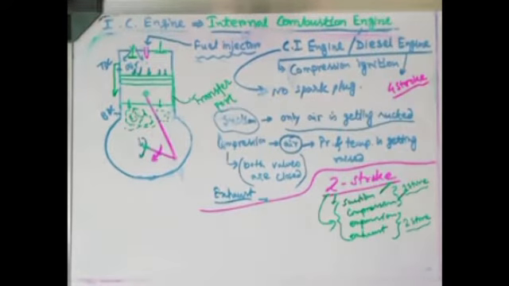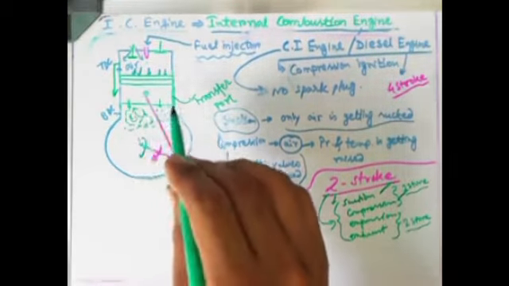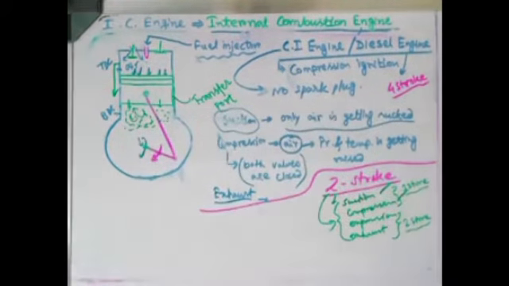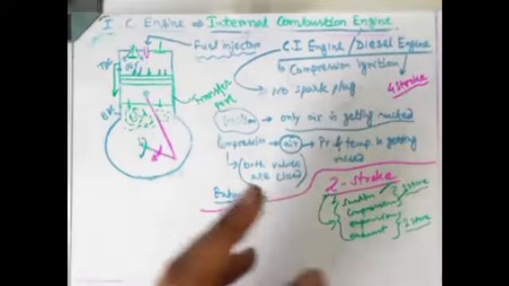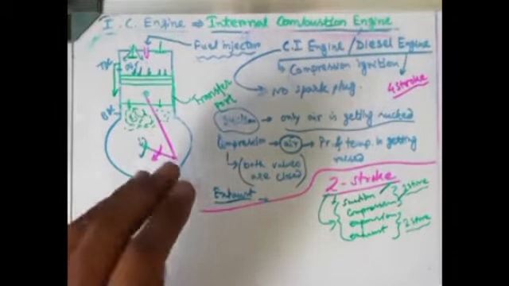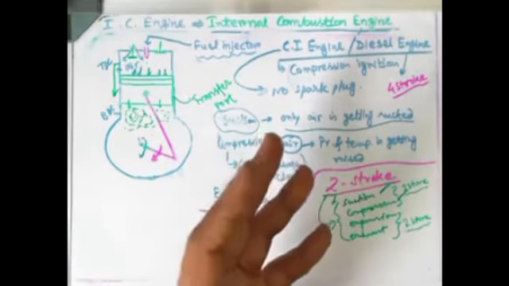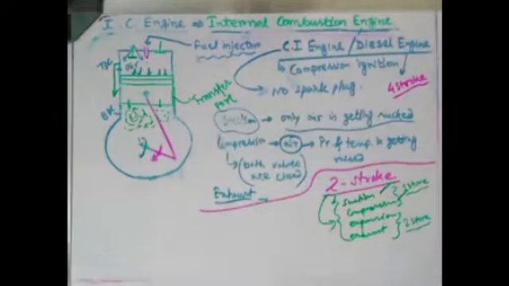ठीक है, इसका कारण ये है कि टू स्ट्रोक इंजन पे एयर और lubricating oil and fuel, they are already being mixed. That's why the pollution level will be getting increased, because lubricating oil, when it is getting burned with the fuel, so it will create lots of pollution, more pollution. That's why two-stroke engine nowadays it is completely banned.